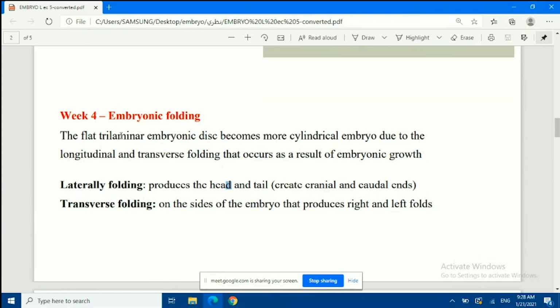So what we had last time, when we had the 3 germ layers, was ectoderm, mesoderm, and endoderm in the shape of a flat trilaminar embryonic disc. Okay, but this will not stay as a flat embryonic disc because we need to have some foldings in order to form the organs. So it becomes a more cylindrical embryo due to the longitudinal and transverse folding that will occur as a result of embryonic growth.